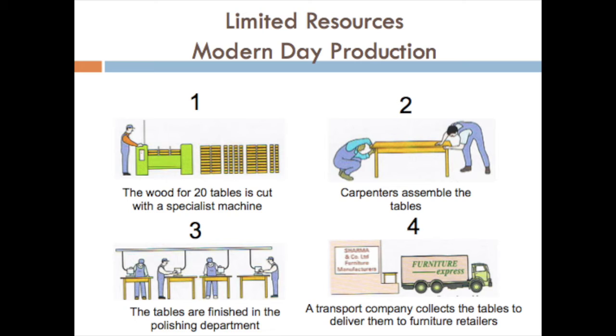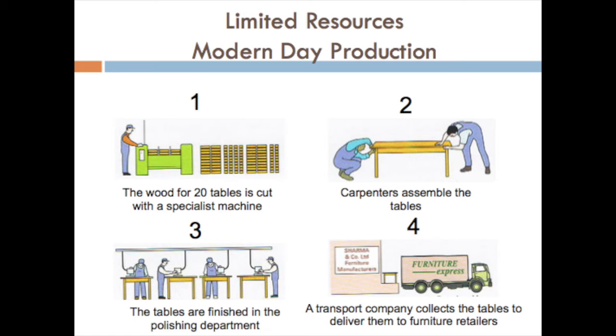Like you see in the first case, the wood for 20 tables is cut with a specialist machine. So here cutting of wood will be faster, and more quantity of wood can be cut. Now in the second stage, the laborers who are more specialized in assembling the table will assemble the tables. If they are doing so, they can produce more tables. Now in the third stage, the laborers who are specialized in finishing the table, I mean to say polishing the table, will polish it. So they can polish many tables because they are specialized in their work.